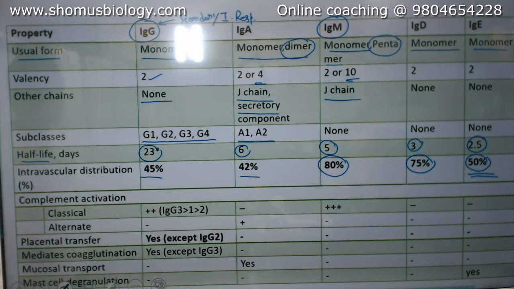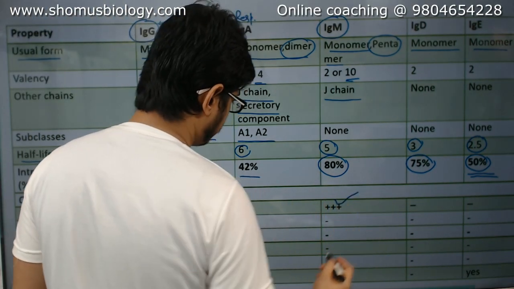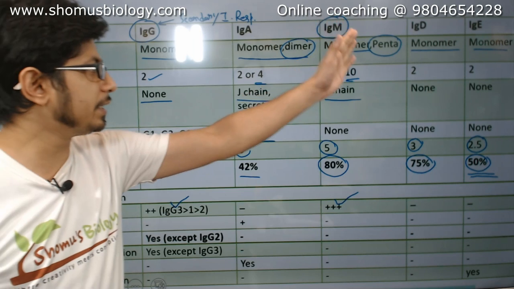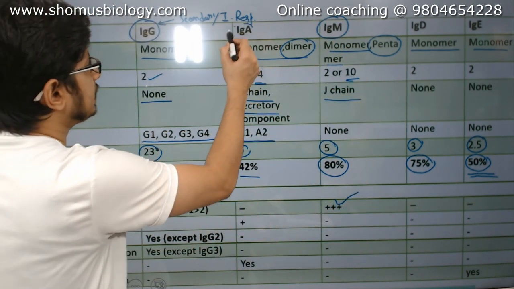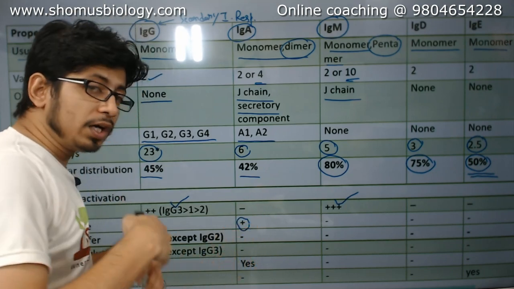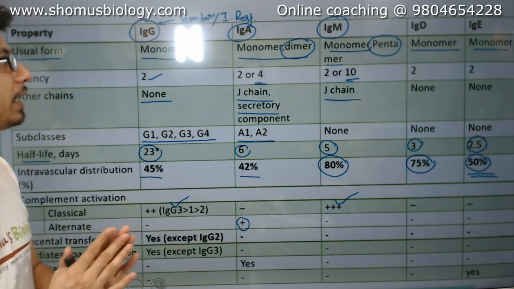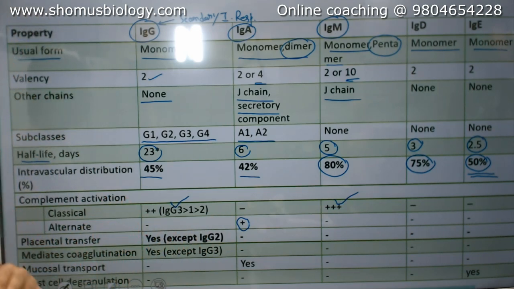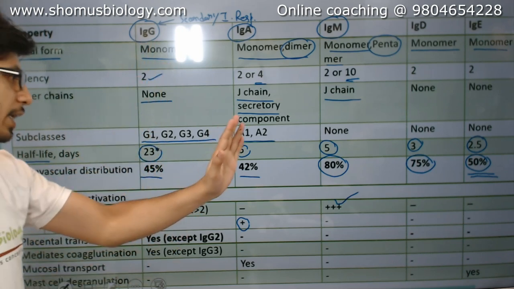Complement activation: the classical pathway is activated by both IgG and IgM. Remember IgM is pentameric, so it will do that. But the alternative pathway is only activated by IgA. Remember that. The alternative complement pathway is only activated by IgA, but the traditional or classical pathway of complement can be activated by both IgG and IgM.